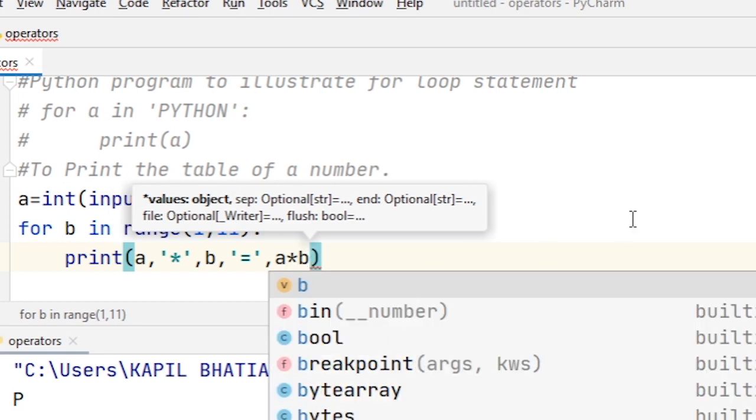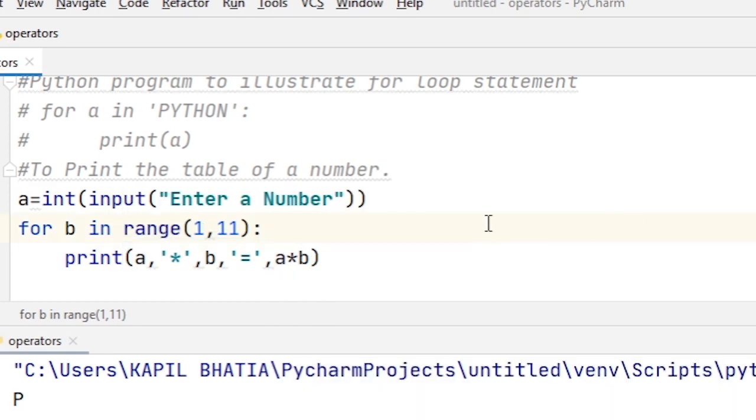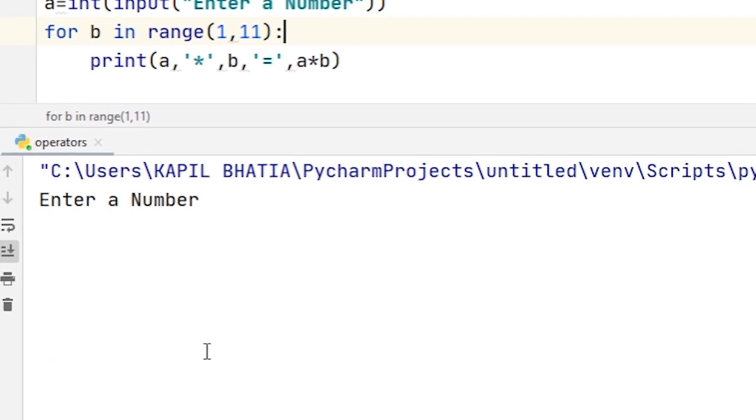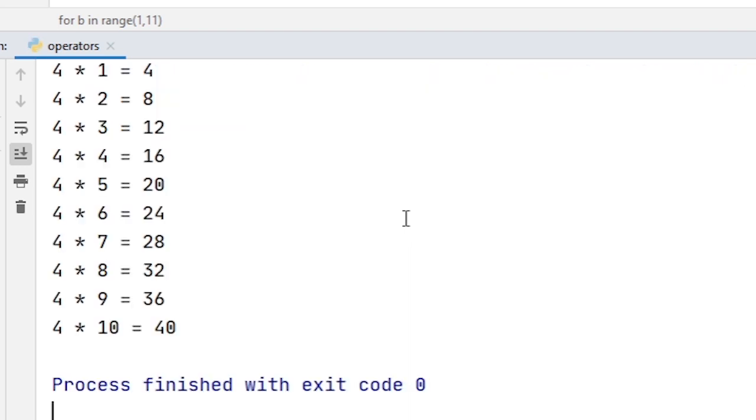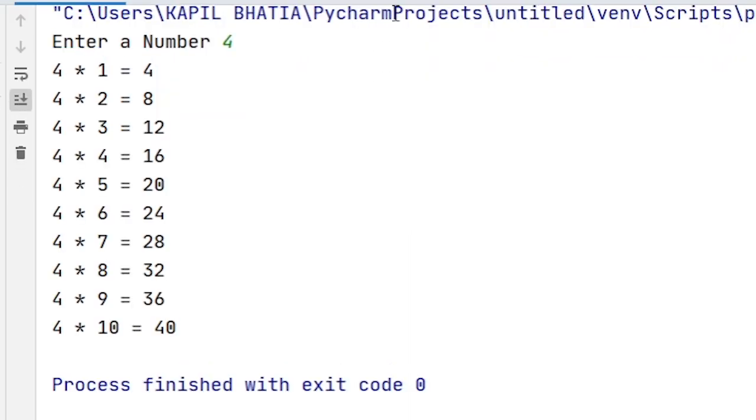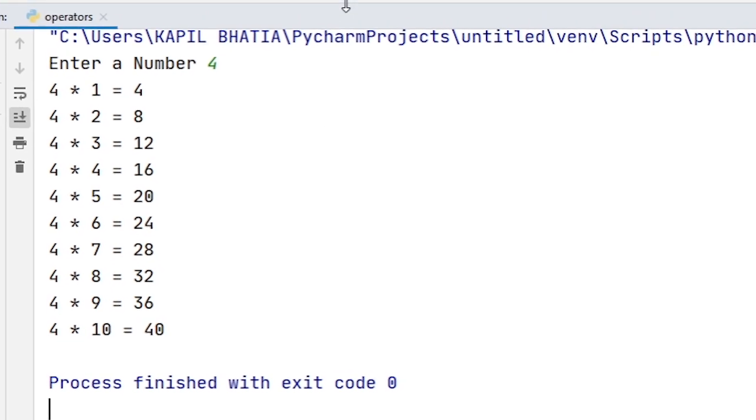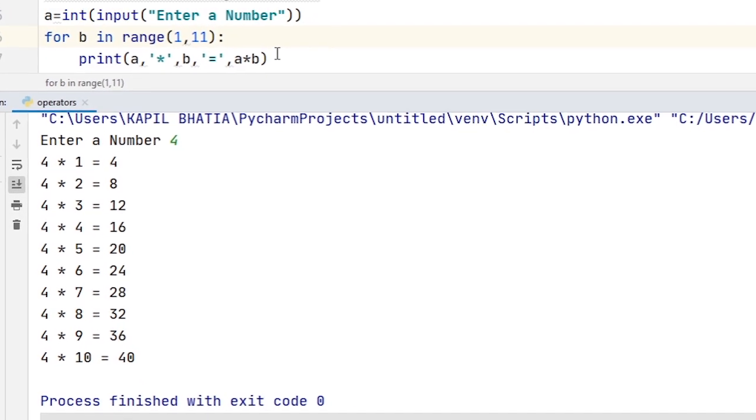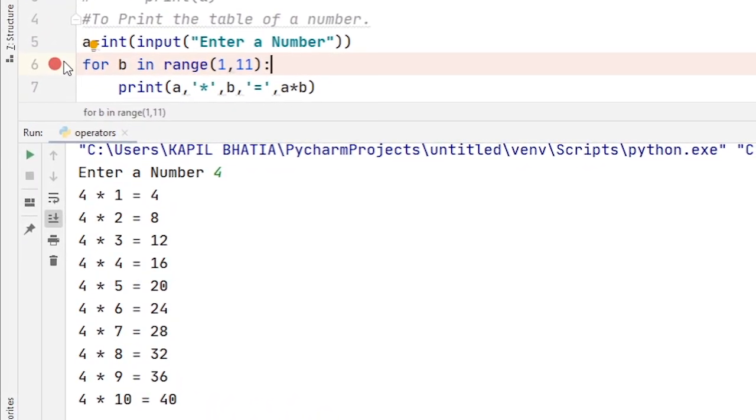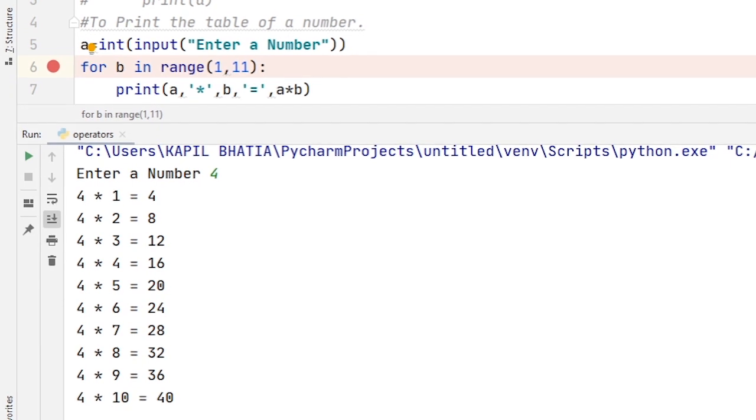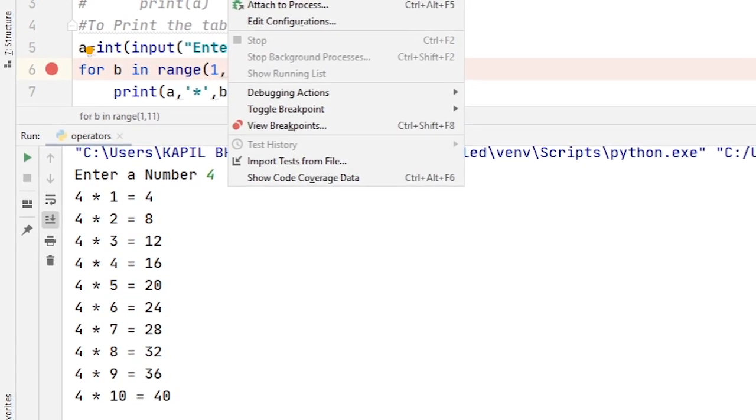Okay, so now it's done. If I run this code, here you can see the output. The Enter a number prompt has come. Suppose I want to print the table of 4. So now you can see 4 into 1 is equal to 4, 4 into 2 is equal to 8, up to 4 into 10 is equal to 40. Okay, I hope you understand how to use the for loop. To better understand this program, let's debug it. So for that I just create a breakpoint over here and then I debug this program.